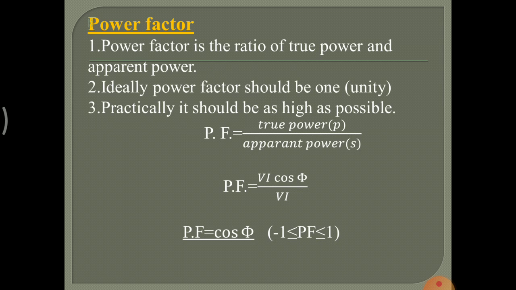Power factor. Power factor is the ratio of true power and apparent power. Ideally, power factor should be unity and practically it should be as high as possible. Formula for power factor: true power upon apparent power. Putting the formula of true power, that is VI cos phi, and apparent power VI, power factor is equal to cos phi. It should be greater than -1 and less than 1.